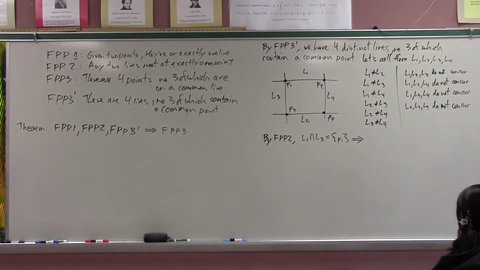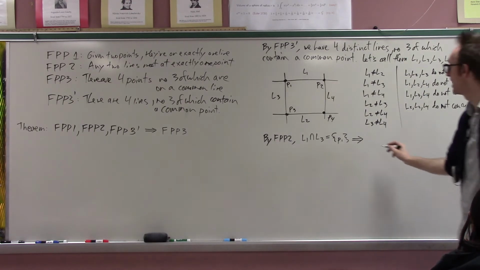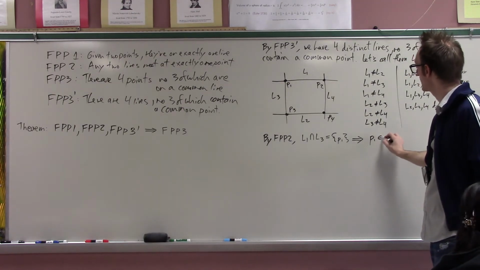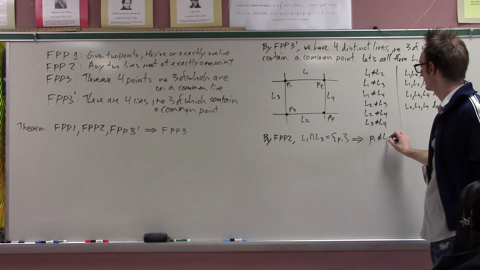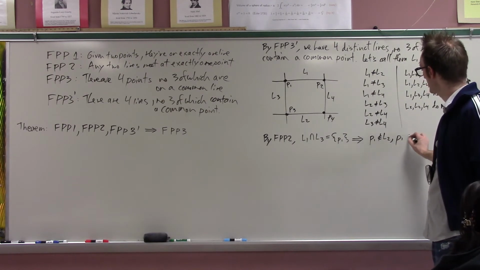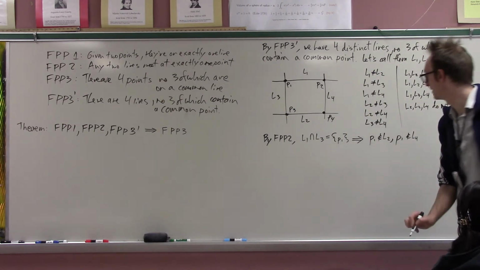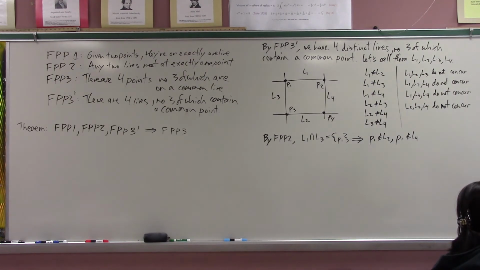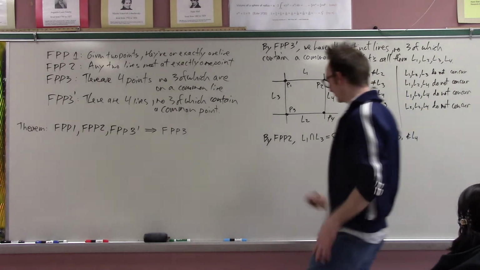What do I immediately know about point P1 by virtue of the fact that no 3 of these lines concur? It's not on the other 2, right? I can guarantee that P1 is not on L2, and also that P1 is not on L4, because no 3 of these lines can meet at a point. And so since P1 is already on L1 and L3, it can't be on L2 or L4. Good so far? This is exactly the repeat of the argument from Friday.